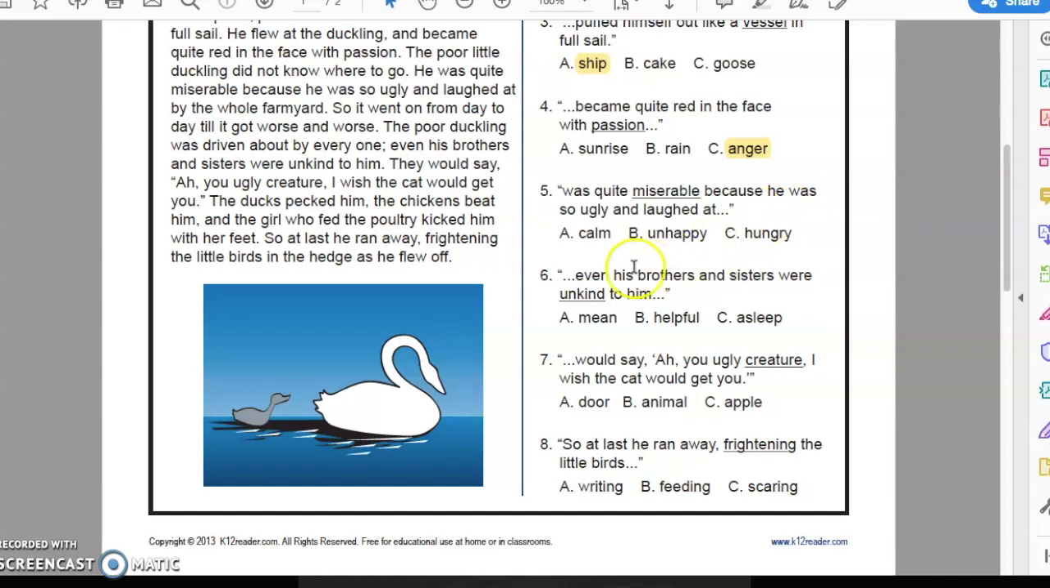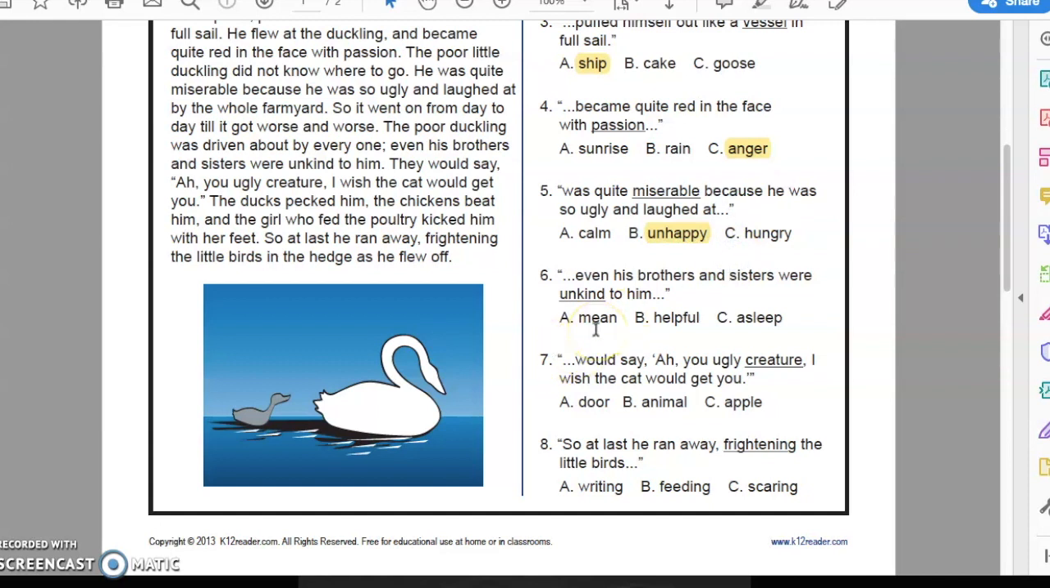What are our options? Calm. Was quite calm because he was so ugly and laughed at. I don't think I would be calm. I'd be very upset. Was quite unhappy because he was so ugly and laughed at. Yeah, I feel like that one makes pretty good sense. Let's try the last one. Was quite hungry because he was so ugly and laughed at. I think it's unhappy because I would be very unhappy if I was ugly and laughed at.